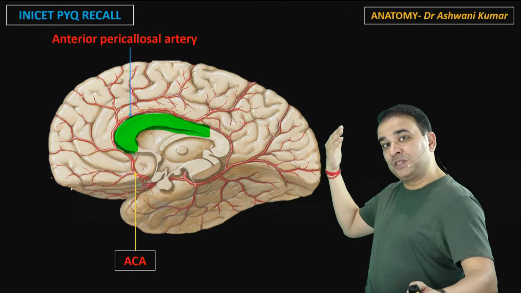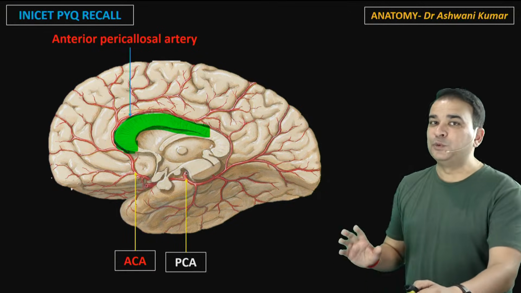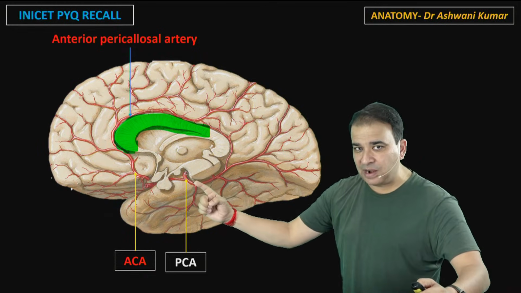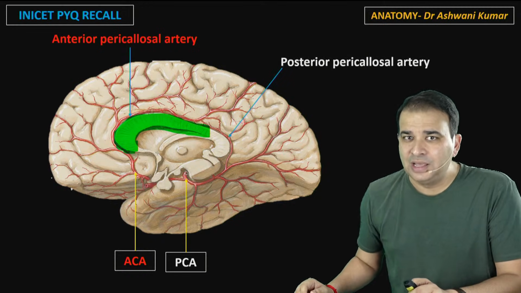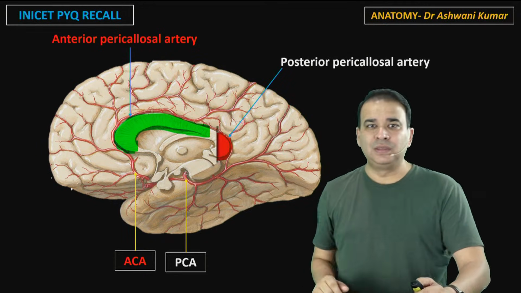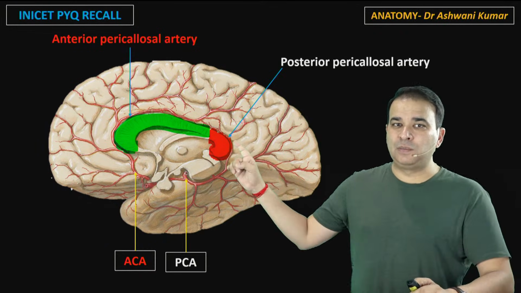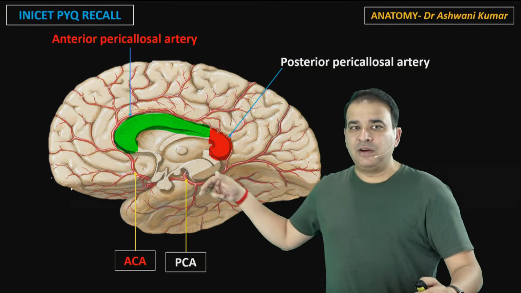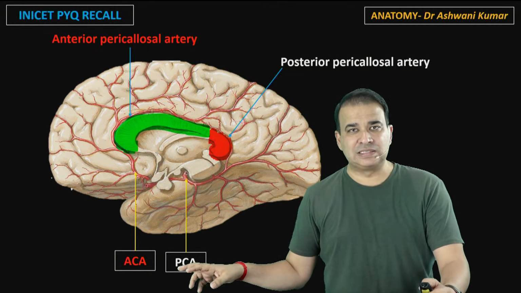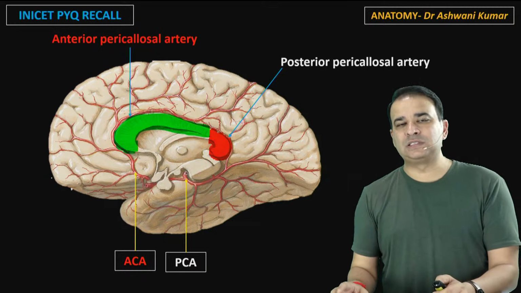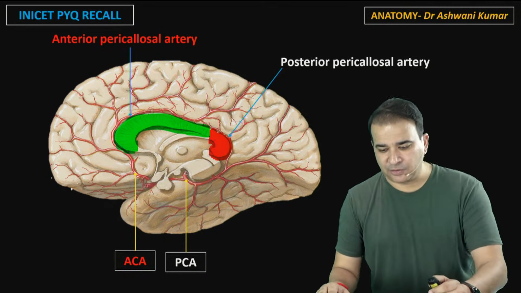Now splenium is the posterior part. So it is supplied by the branch of what artery? Posterior cerebral artery. It is the posterior cerebral artery which gives off these dorsal branches, or you can say the posterior pericallosal artery, and that supplies the splenium of the corpus callosum. So the splenium's blood supply comes from the posterior cerebral, and the remaining corpus callosum is supplied by the anterior pericallosal artery which comes from the anterior cerebral. So overall the corpus callosum is supplied by both the anterior cerebral as well as the posterior cerebral artery.